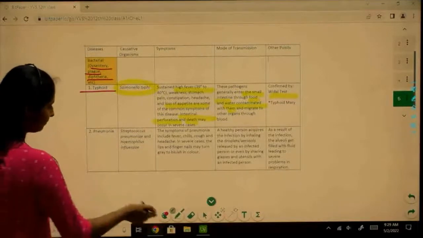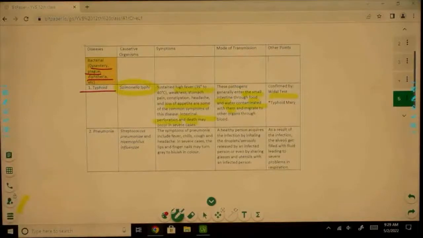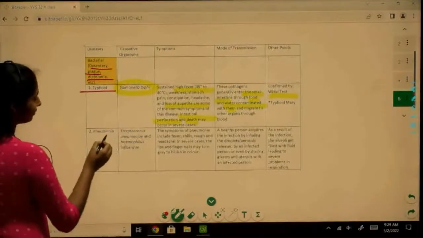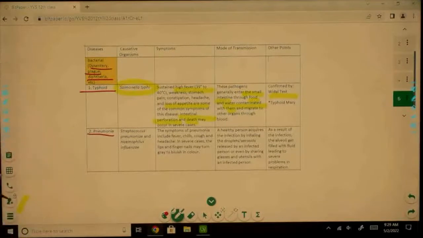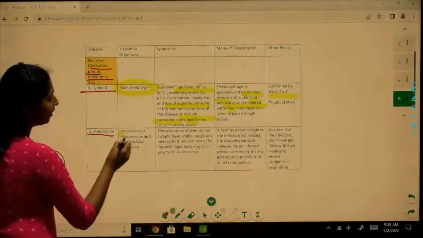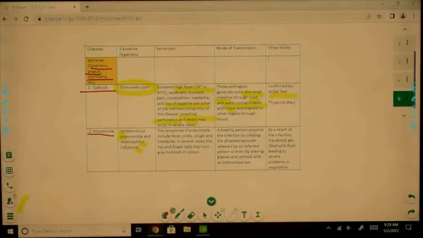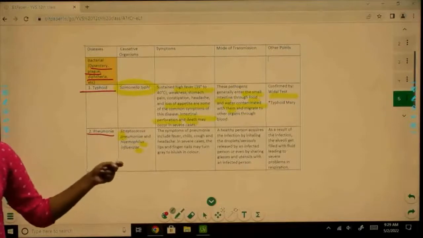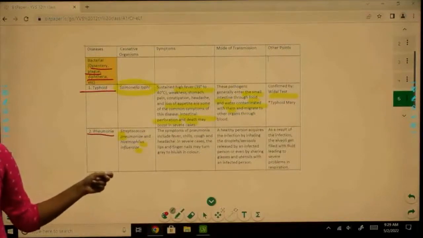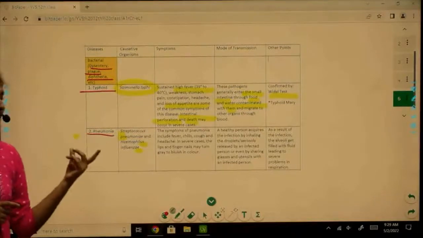Now let's move on to our second disease that is also a bacterial disease, that is pneumonia. Pneumonia has its causative organisms as Streptococcus pneumoniae and Haemophilus influenzae, right? These are the two bacteria that can cause pneumonia, right?